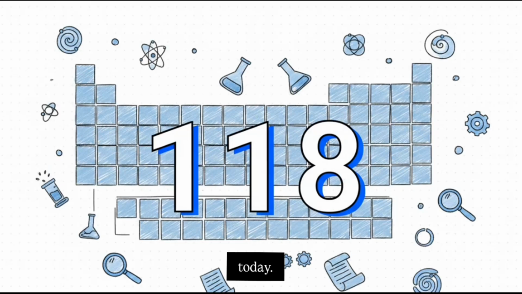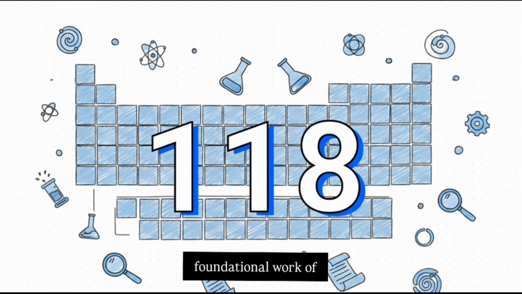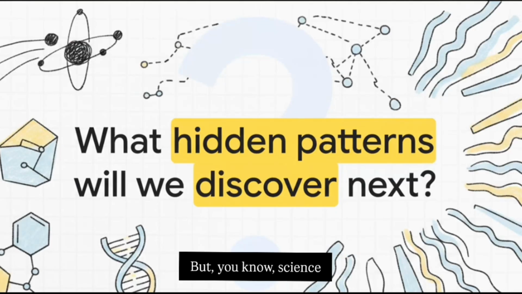And that brings us to today. Because of the incredible, multi-generational foundational work of Lavoisier, Dobereiner, Newlands, Meyer, Mendeleev, and Moseley, we now have a modern periodic table containing 118 elements. All 118 are perfectly organized into a tabular form. But science never truly stops. This table isn't just some historical artifact. It's a living tool that helps us understand electronic configurations, chemical reactivity, and the very nature of matter.